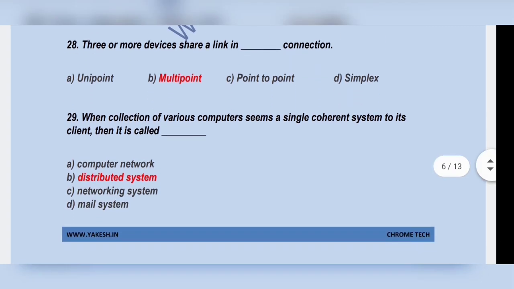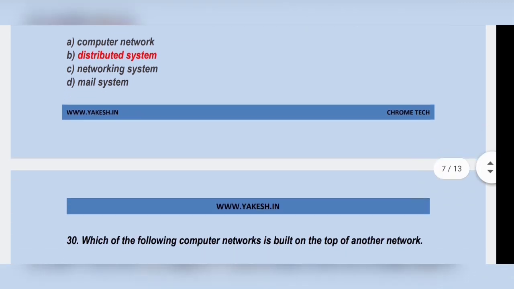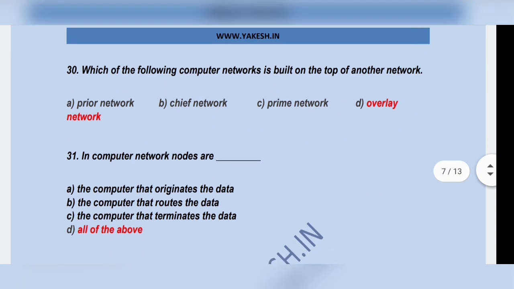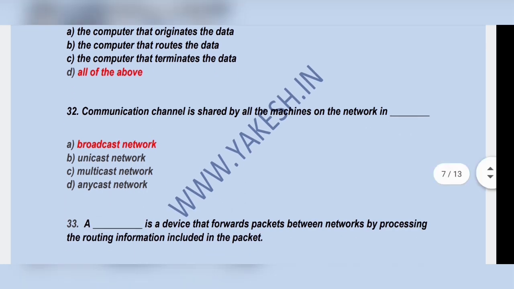Three or more devices share a link in multi-point connection. Option B, multi-point. When the connected various computers seem as a single coherent system to its client, then it is called distributed system. Option B. Which of the following computer network is built on the top of another network? Option D, overlay network. In computer network nodes are option D, all of the above: the computer that originates the data, the computer that routes the data, the computer that terminates the data. Option D, all of the above.